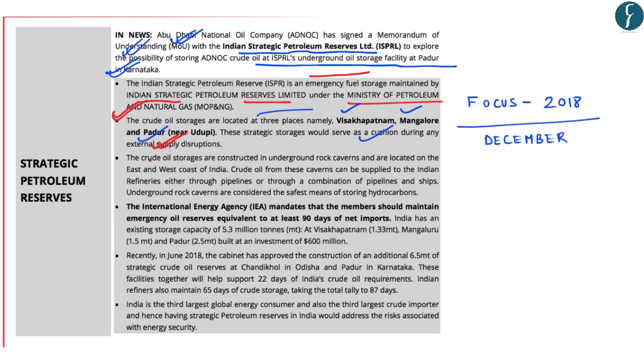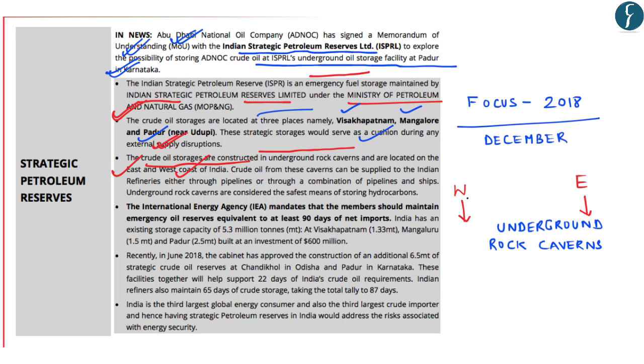Further, it mentions that crude oil storages are constructed in underground rock caverns and are located on the east as well as the western coast of India. So these underground rock caverns are located on the western coast as well as along the eastern coast of India. Crude oil from these caverns can be supplied to the Indian refineries either through pipelines or through a combination of pipelines and ships. Another important aspect highlighted in this edition was the fact that the International Energy Agency, that is